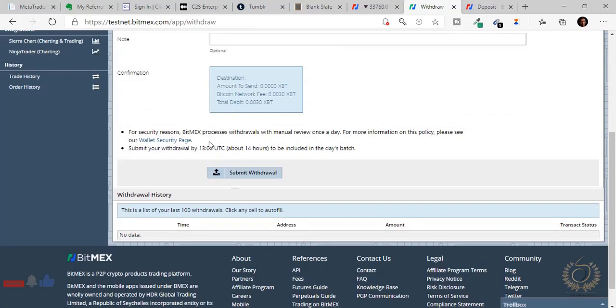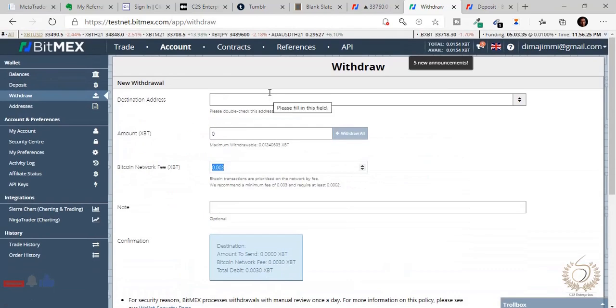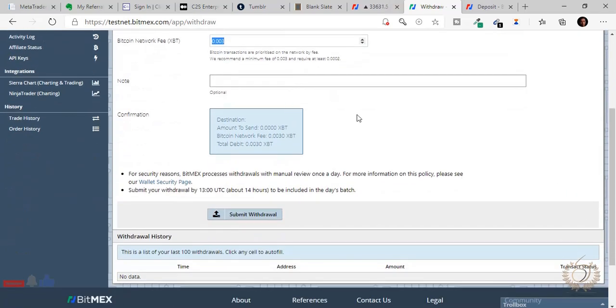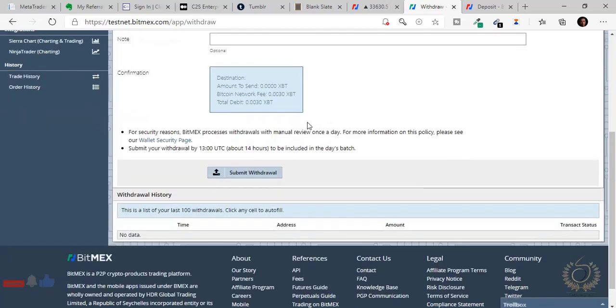Now here's the thing. Your coins on BitMEX are stored externally, in cold storage. They are not on the site because of hackers, understand, and all this crap going around. So what it means is that withdrawals are only processed once a day, and that's at 1 p.m., 1300 UTC. Yes, this is when they process this.